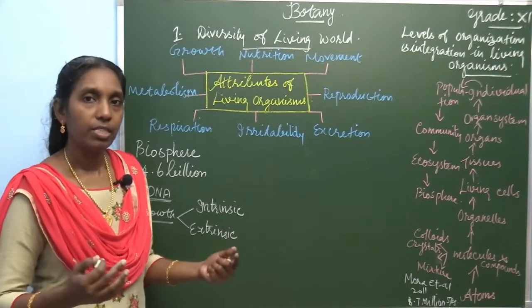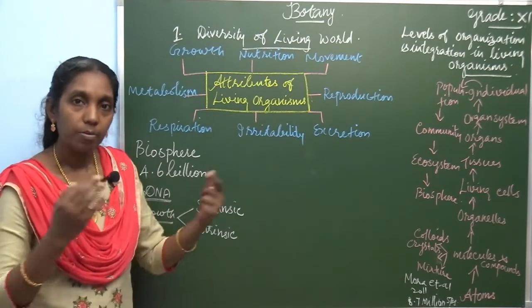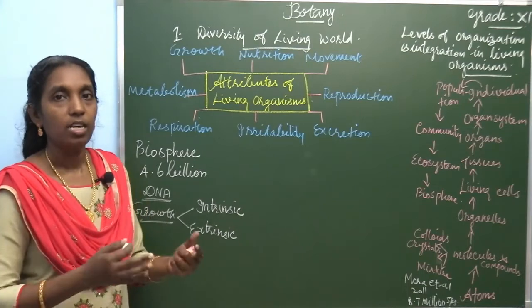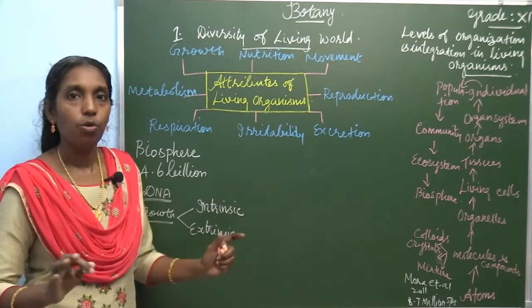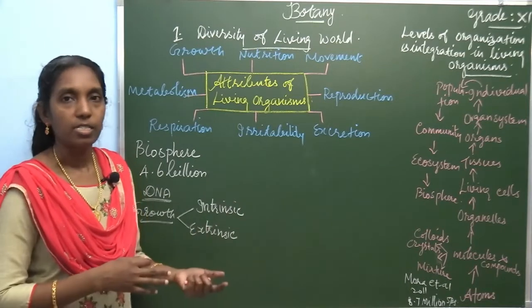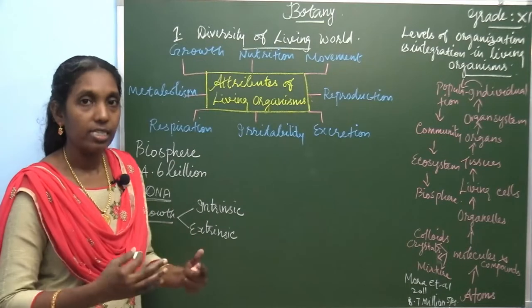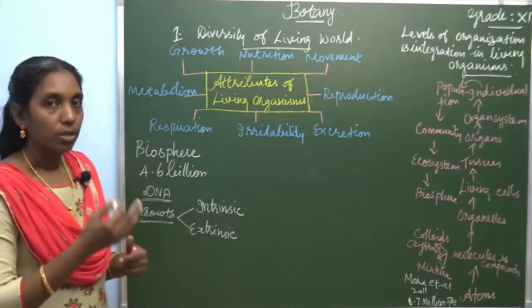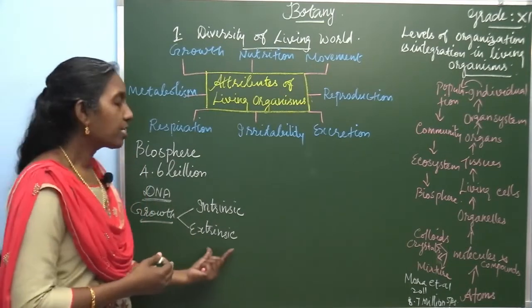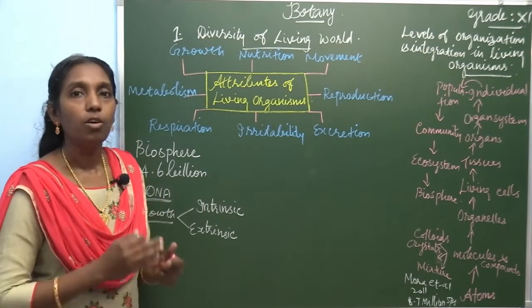But in the non-living things, in the Earth there are some mysteries and wonders. The land shows different forms like mountains, plateaus, glaciers. These non-living things grow by extrinsic growth. What is this? By addition of materials.